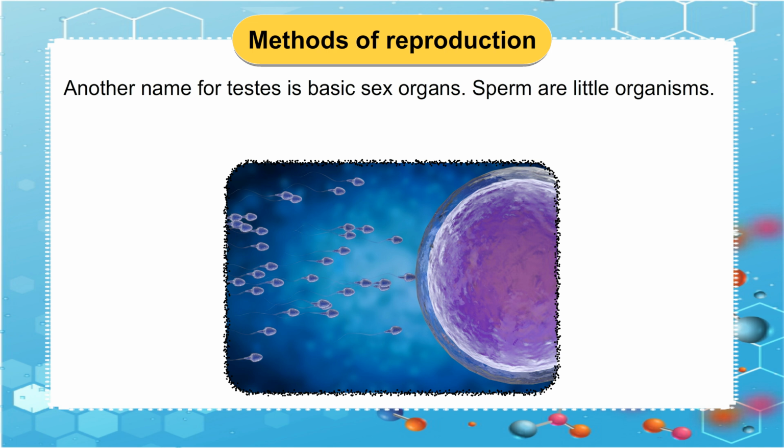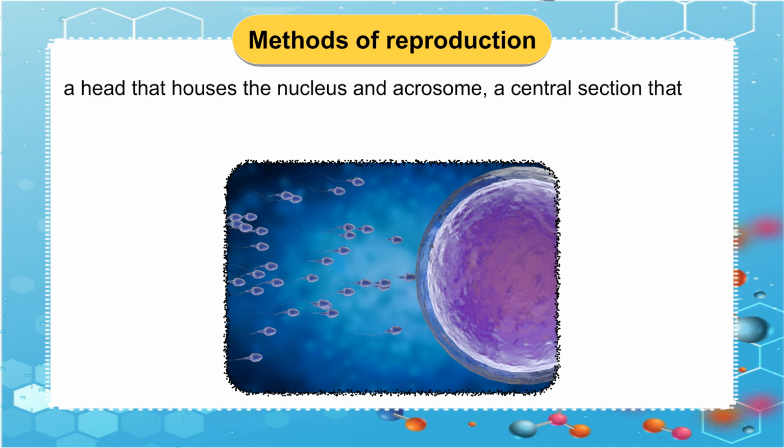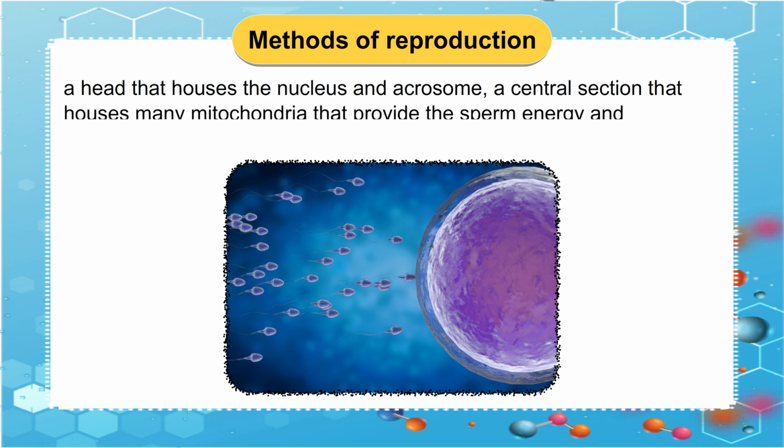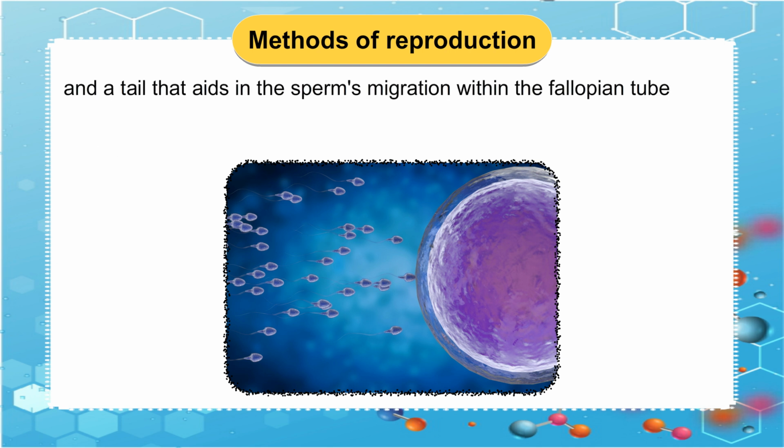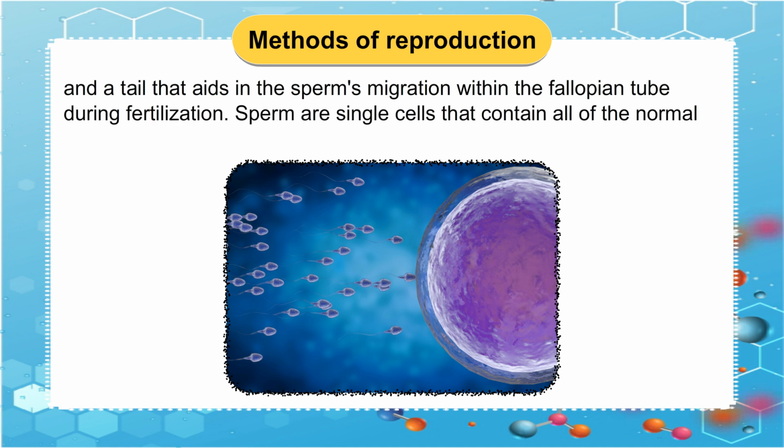Sperm are little organisms. Each sperm is made up of three parts: a head that houses the nucleus and acrosome, a central section that houses many mitochondria that provide the sperm energy and strength to move, and a tail that aids in the sperm's migration within the fallopian tube during fertilization. Sperm are single cells that contain all of the normal cell components.